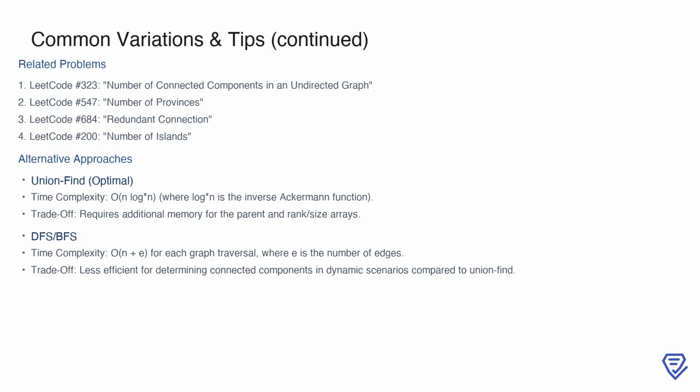In terms of alternative approaches, Union-Find is the optimal choice for this problem due to its efficiency, with a time complexity of n log* n, where log* n is the inverse Ackermann function. However, it does require additional memory to maintain the parent and rank or size arrays. If you're not using Union-Find, depth-first search or breadth-first search can also work. These methods have a time complexity of n plus e for each traversal, where e is the number of edges. While they are simpler to implement, they are less efficient for dynamic scenarios where graph structure changes over time.